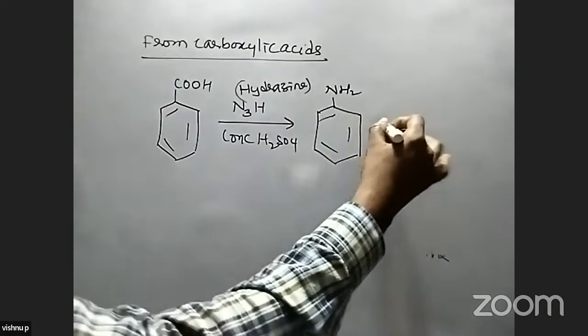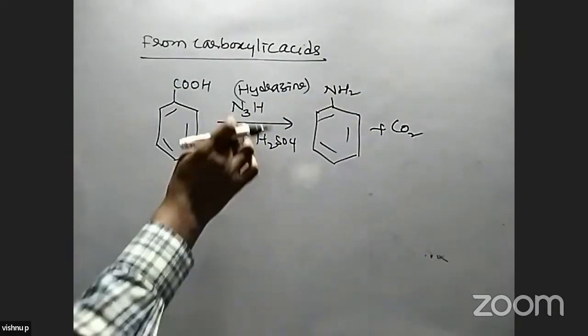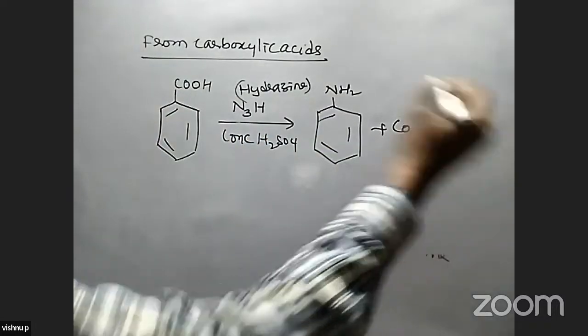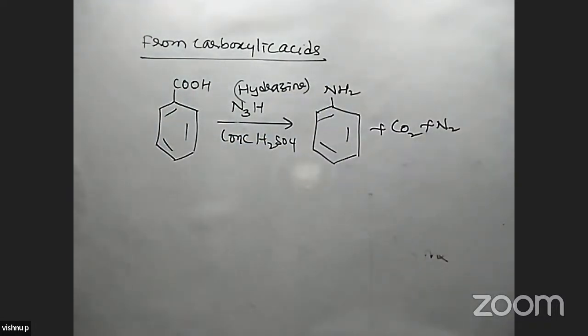This CO is converted into CO2 and NH2 is formed, and also one byproduct, nitrogen, is formed. Whenever azide is used in reductive reactions, the byproduct formed is nitrogen in this reaction.